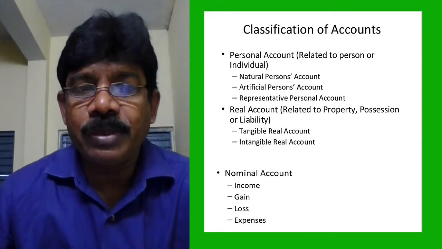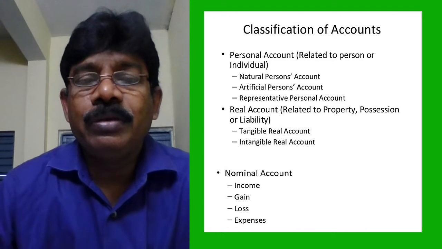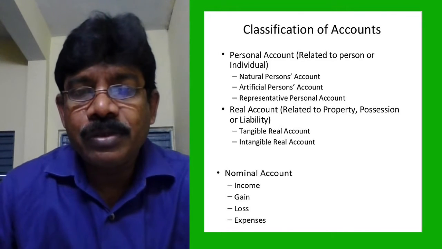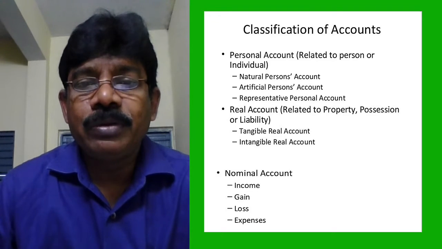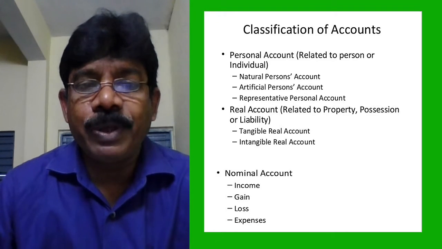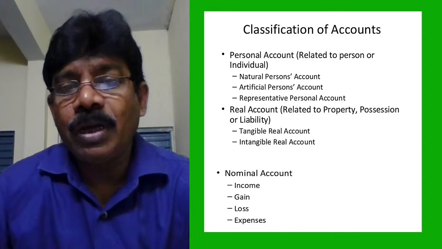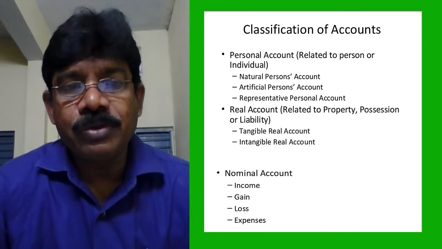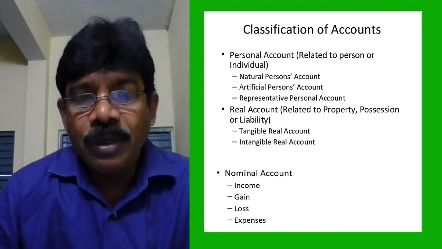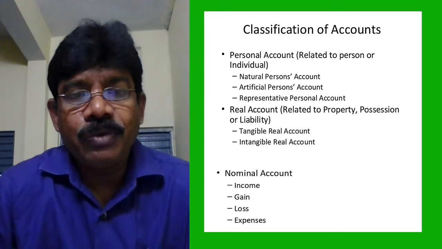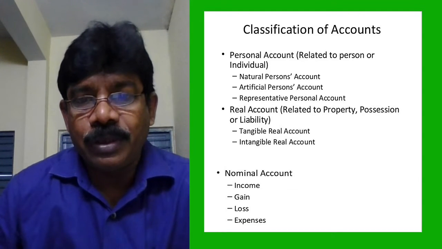Laptop is a tangible asset. Building, land, machinery, all are tangible assets where we can easily find their physical appearance. That's why those are called tangible real accounts or tangible assets, which can be seen, touched, felt.